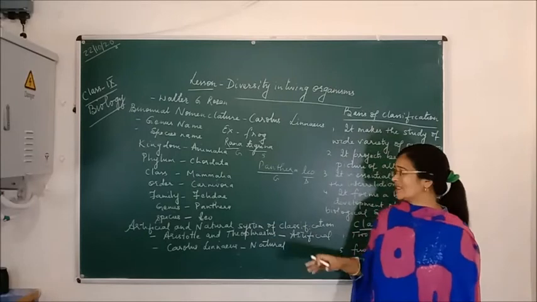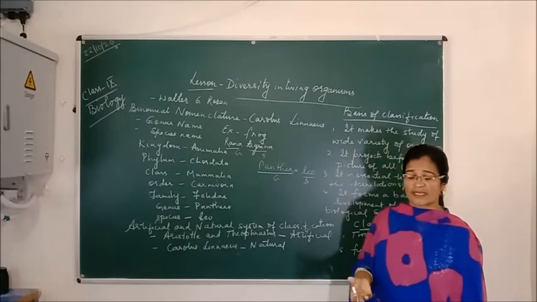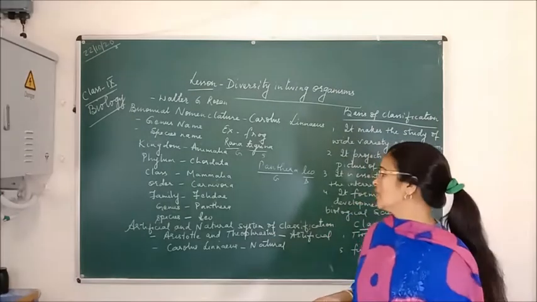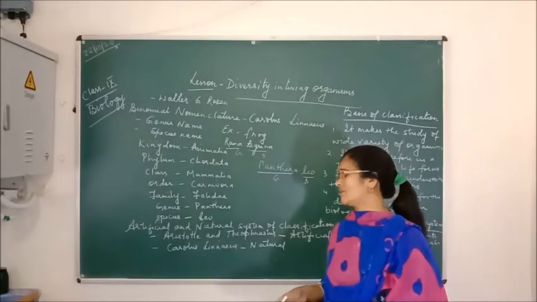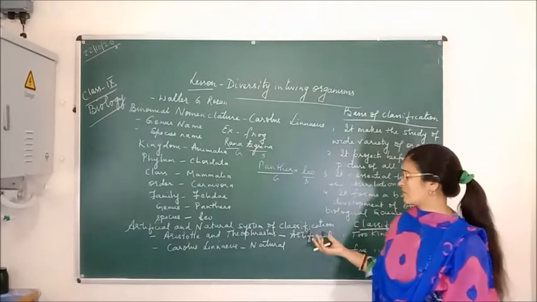Now, how are organisms classified according to different groups? Previously, there was the artificial system of classification and the natural system of classification.